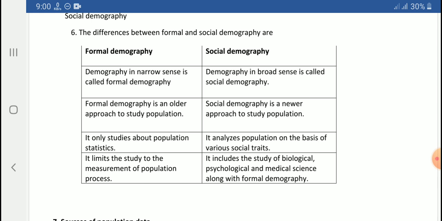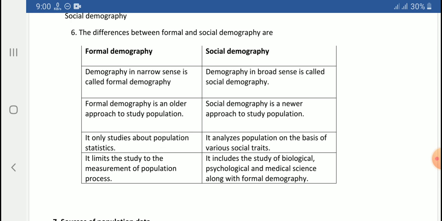Formal demography only studies population statistics. It focuses on population statistics only. But social demography analyzes population on the basis of various social traits. Formal demography limits its study to the measurement of population processes only. But social demography includes the study of biological, psychological, and medical science, along with formal demography.